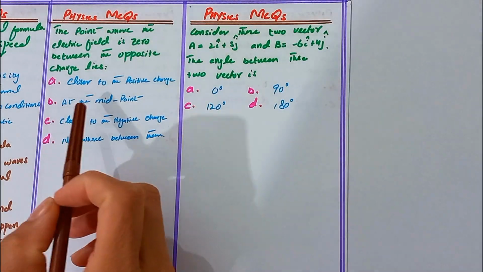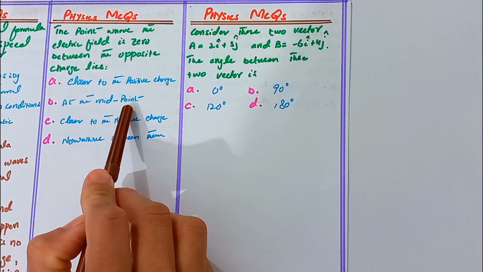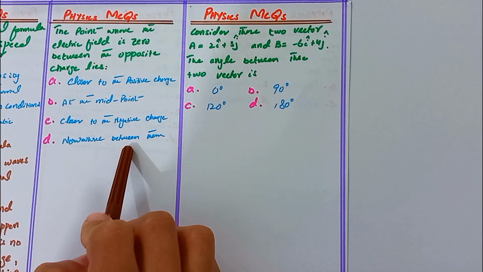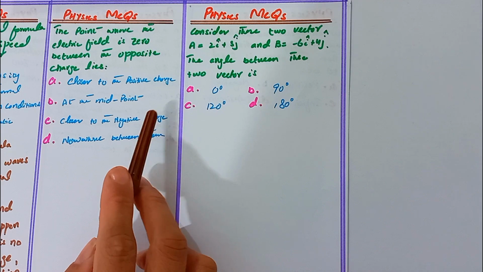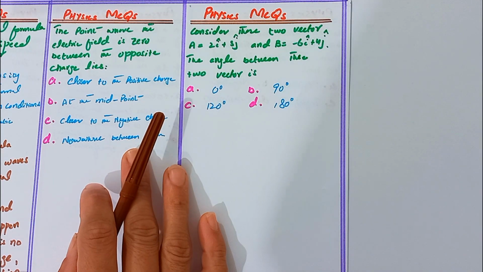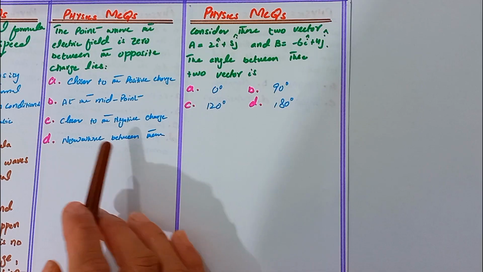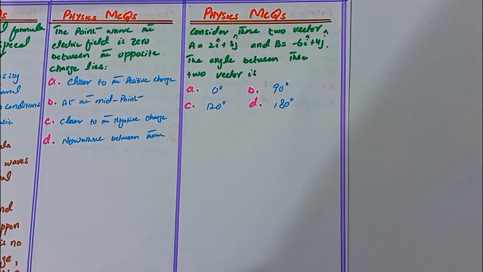In the second MCQ, they ask that the point where the electric field is zero between opposite charges lies closer to the positive charge, at the midpoint, closer to the negative charge, or nowhere between them. We know that the electric field between opposite charges never cancels between these points. So there is no point between them where the electric field is zero. So the correct option is nowhere between them.